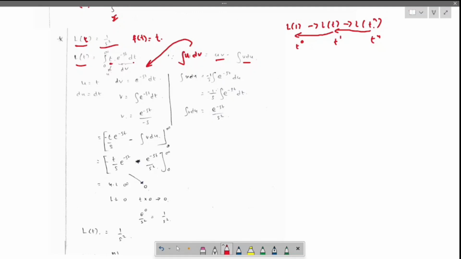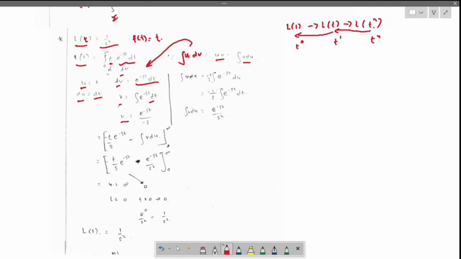Take this term as u and this term as dv. u equals t, du equals dt. Now let us go for dv. dv equals e power minus st dt. Integrating on both sides, v equals integration of e power minus st dt. Just now we have seen that integration of e power minus st dt is e power minus st by minus s. So v equals e power minus st by minus s.